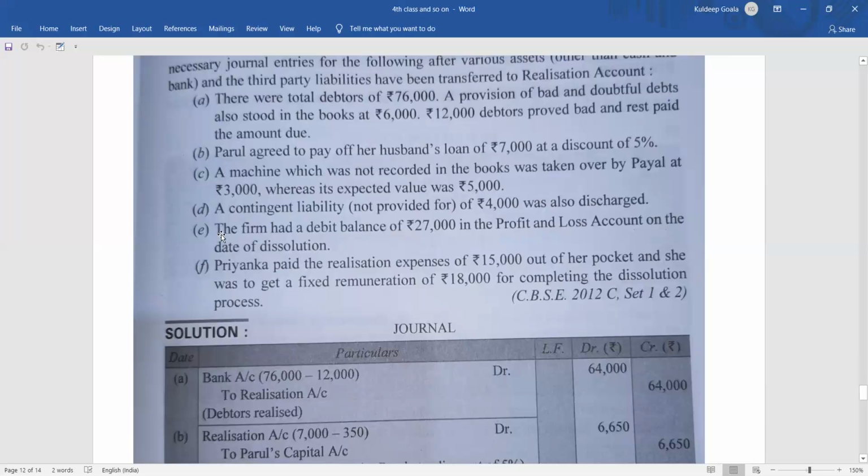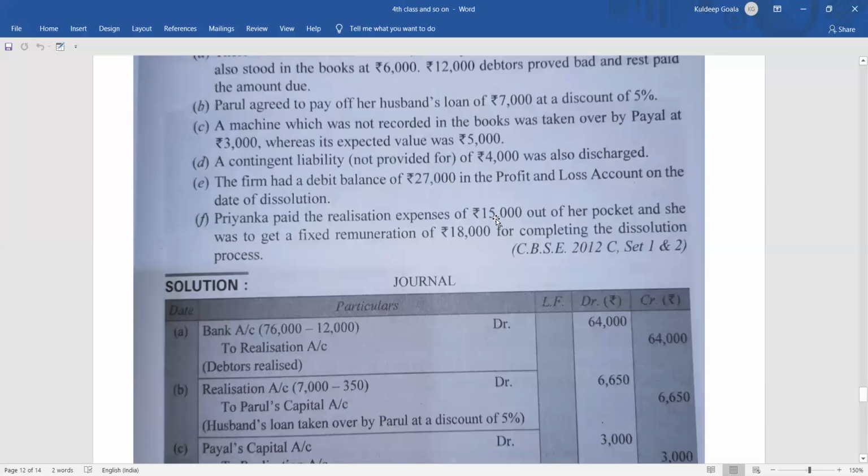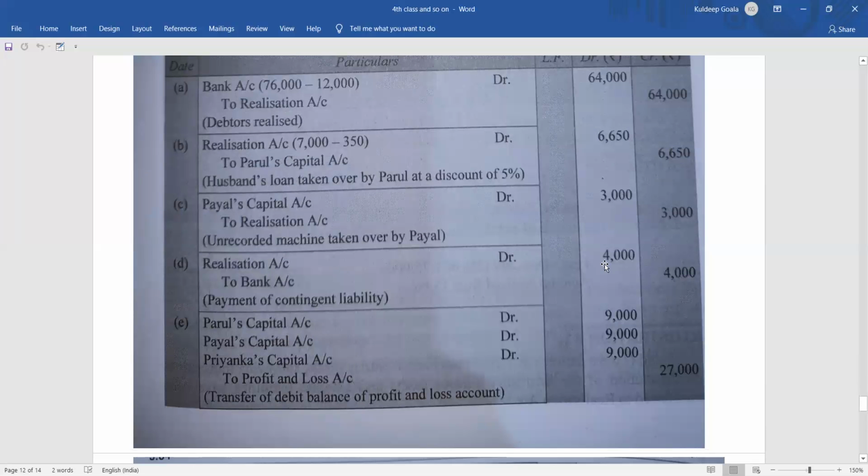Coming to the fourth point, a contingent liability not provided for of rupees 4,000 was also discharged. Contingent liability means there was a probability of the liability, but it was not recorded earlier. Now it is paid off at 4,000 rupees. So what will be the entry? For any unrecorded liability, the entry is very simple: realization account debit to cash or bank. So here also, realization account debit 4,000 to bank account 4,000.